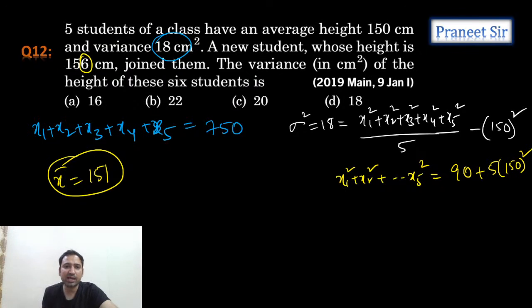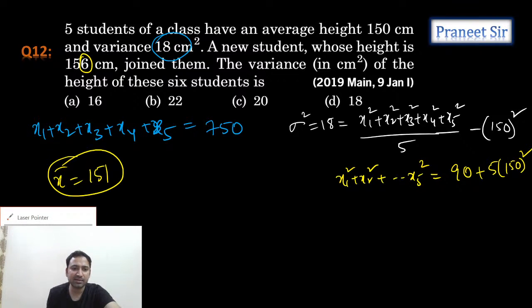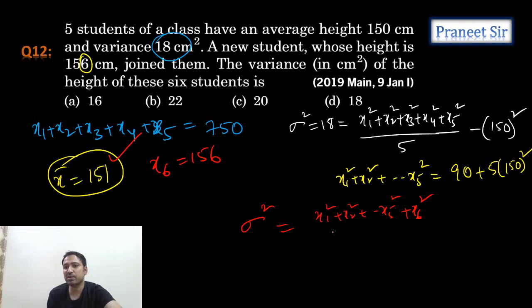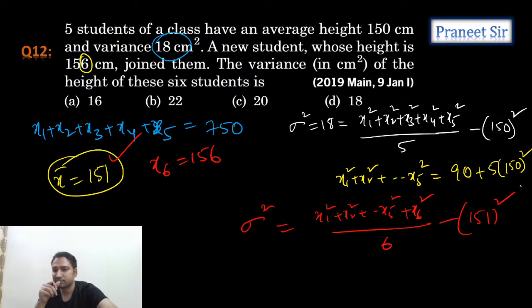But what we need to calculate is x6. There is a new observation, x6 is getting added. x6 is 156. The new mean we also calculated. But what is the new variance? New variance we need to calculate. New variance is equal to x1 square plus x2 square plus so on up to x5 square plus x6 square, by 6, minus new mean whole square, 151 whole square.